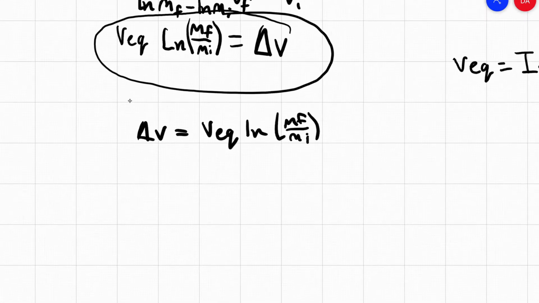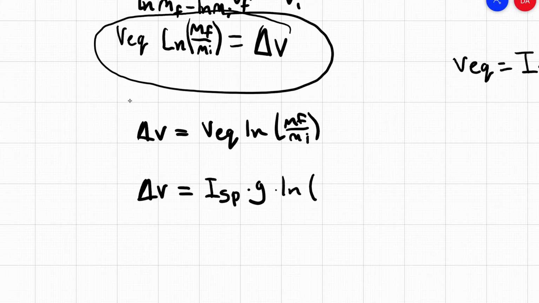So let's just rewrite this. Delta v is equal to specific impulse times g times the natural logarithm of mf over mi. So these are just two different ways of looking at the rocket equation, and they'll come in handy later on.